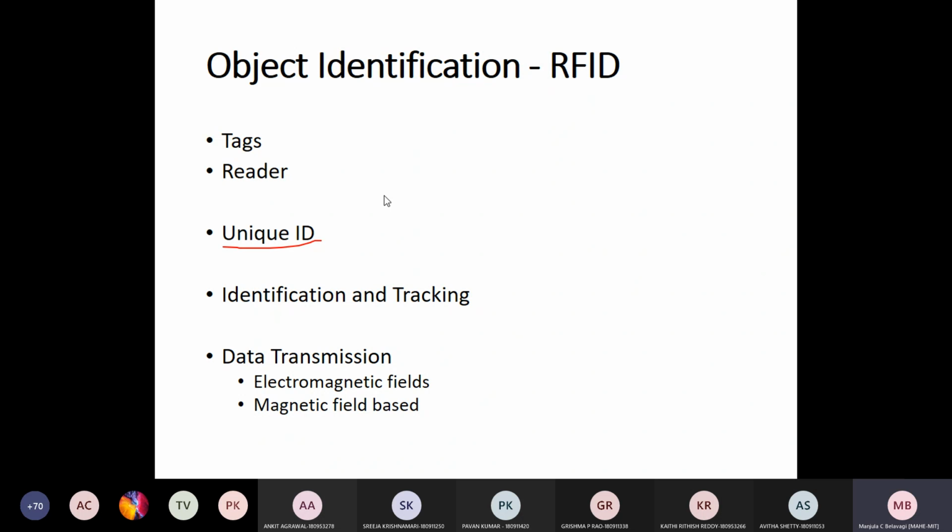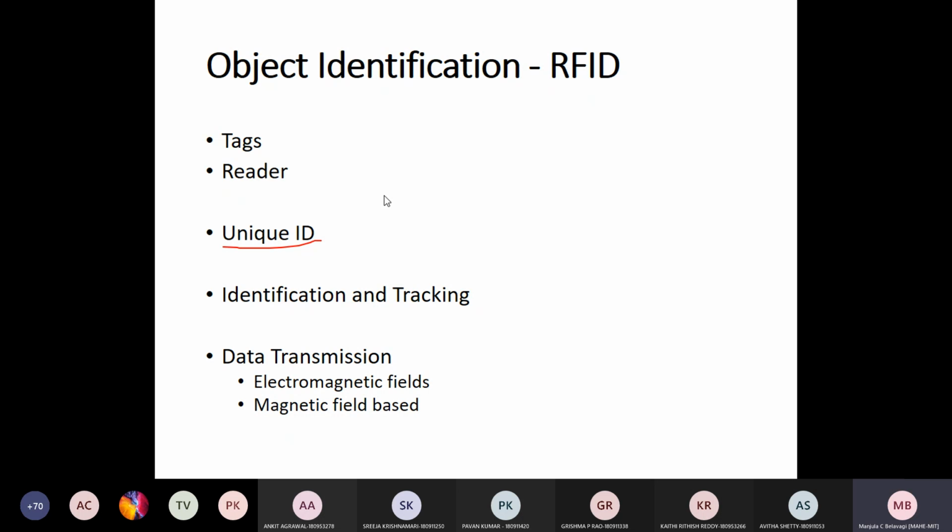Do you remember active, semi-passive and passive RFID tags? So RFID tags are classified into 3 types, that is passive, semi-passive and active.